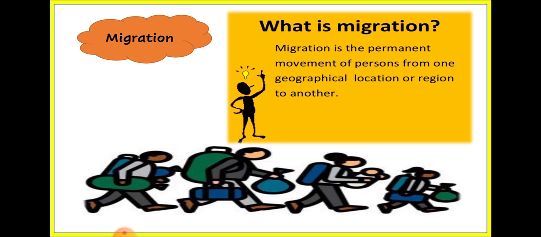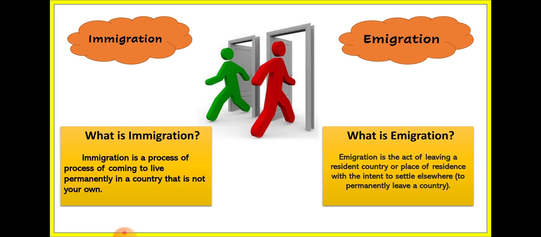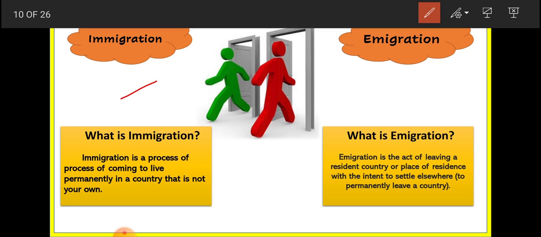Now migration is also of two types, that is immigration and emigration, coming and going. What is immigration? Immigration is the process of coming to live permanently in a country that is not your country. Exactly, take India and America.